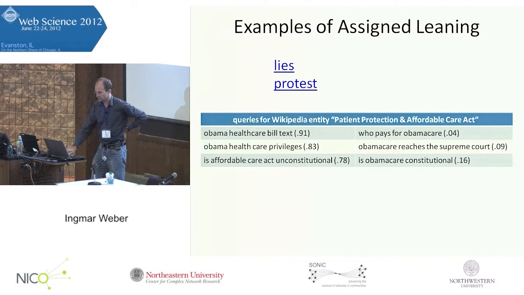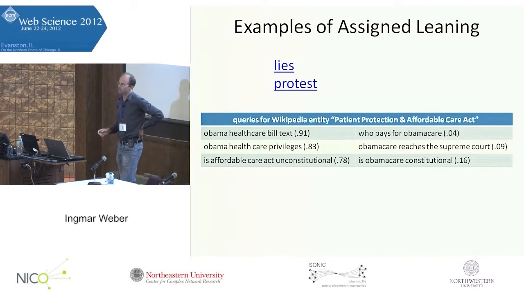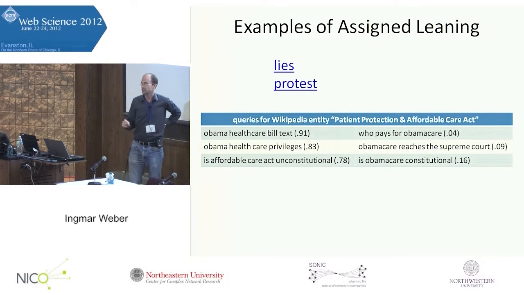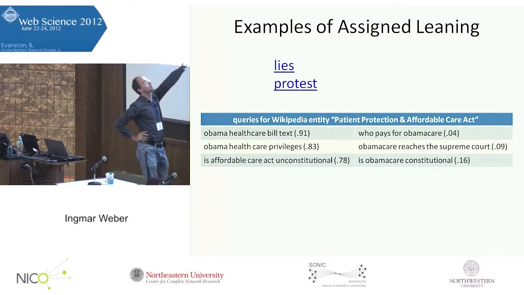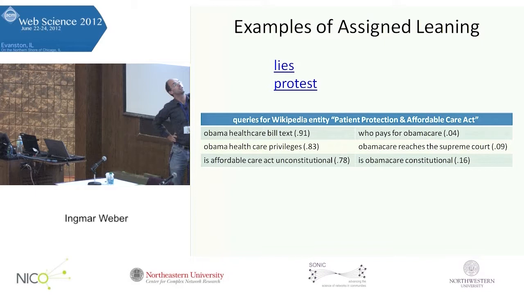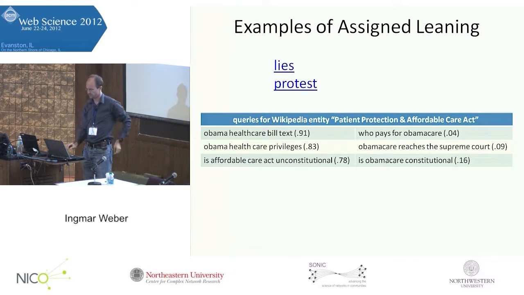Some examples here, I showed you some before. For the paper and for the analysis, not for the demo, we also group things by Wikipedia entity. I can maybe explain later how exactly we do this. And sometimes you see funny things. For example, in the last example, you have the same concern being picked up on either side, but framed differently. The left is worried: is Affordable Care Act unconstitutional, whereas the right is worried about: is Obamacare constitutional? It's the same concern, but you see this framing coming in, which is kind of interesting.